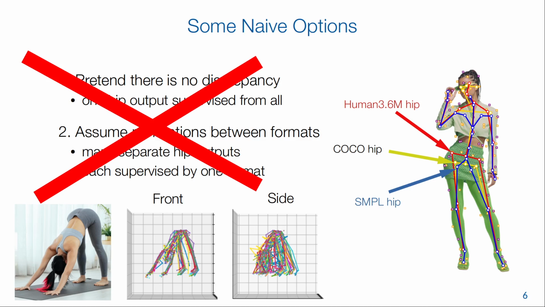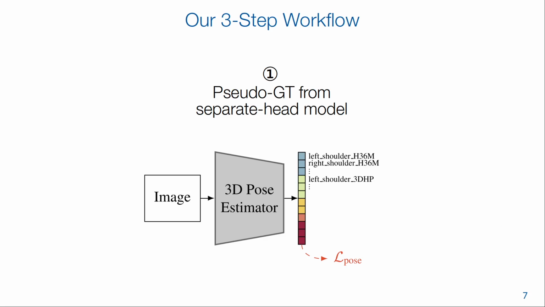So instead of those, we propose to find a good middle ground and establish some relations between the formats without assuming that they are all the same. Our workflow has 3 steps. We first train a pose estimator with separate output heads and use it to create pseudo-ground truth. This will function as a Rosetta Stone parallel corpus for figuring out how the skeletons relate.